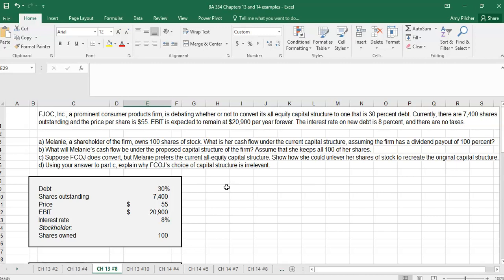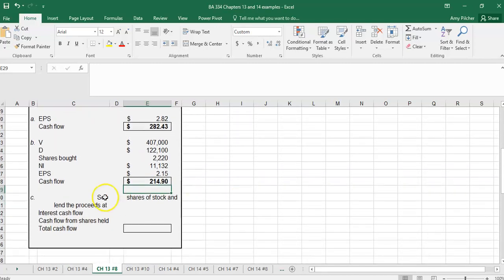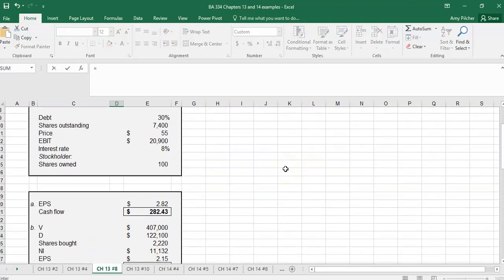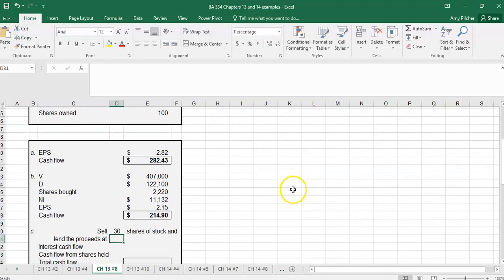So how many shares should she sell in order to maintain that income? So she needs to sell 30% of her shares because they took on 30% of debt. So she had 100 and she needs to sell 30% of them, or 30.